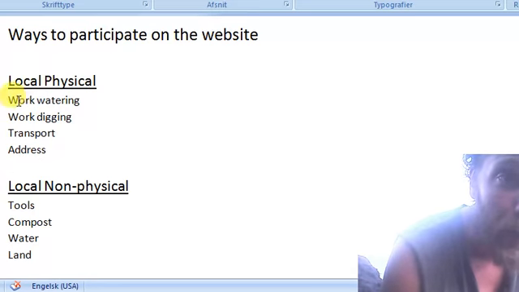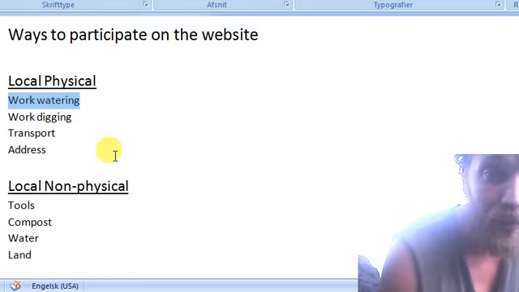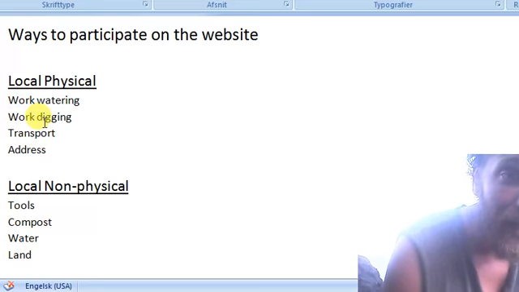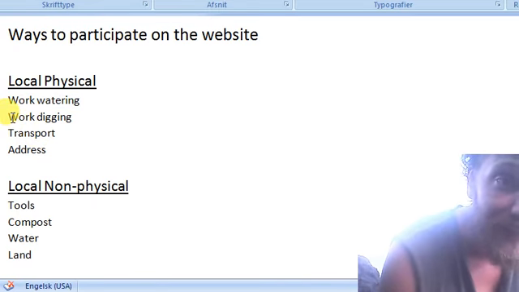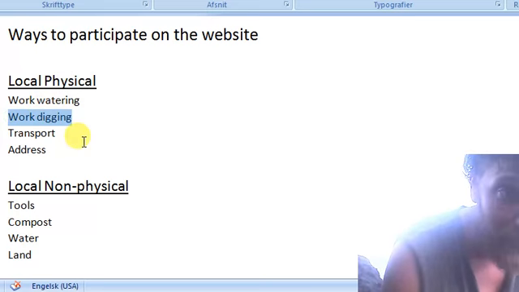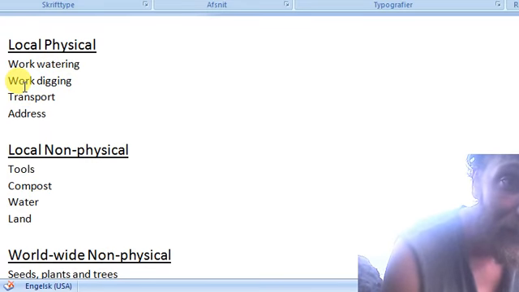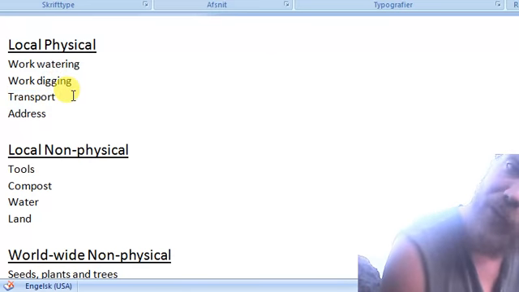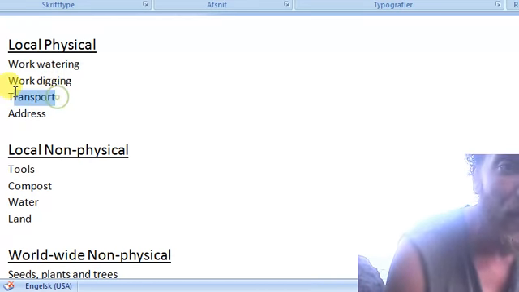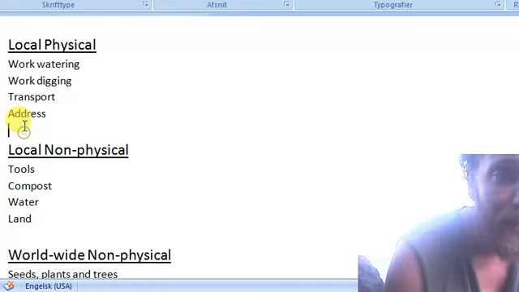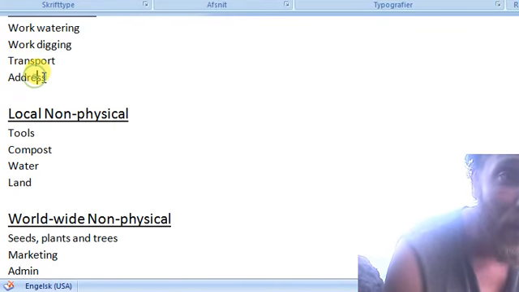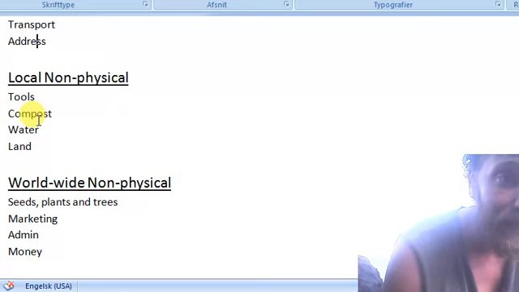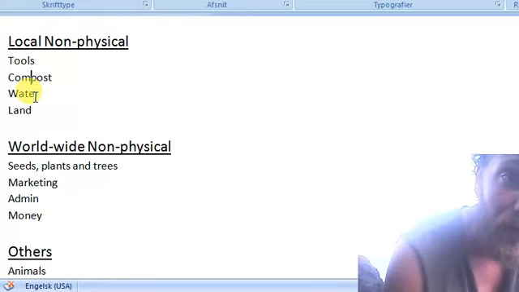It's work watering, meaning we have to water plants after they've been planted. Work digging, and this is about planting, people who want to plant. Transport, it's about transportation of plants from our storage to the planting site, or even compost. And this is address, someone to receive plants. Tools, someone having tools. Compost, someone with compost.